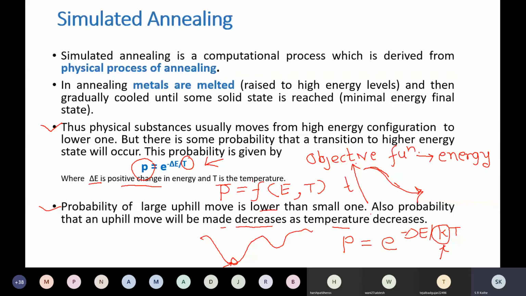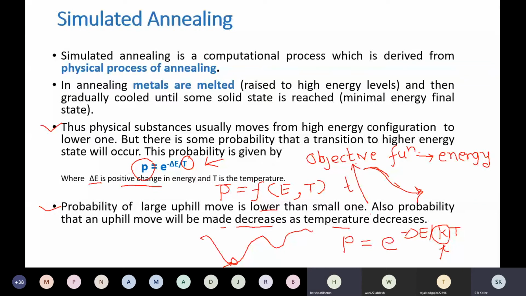If it is very slow, then time will be wasted, although you will get the global minimum. So we want something in between. At low temperatures, a lot of time may be wasted after the final structure has already been formed. That means you will get a solution, but you will be performing iterations for a longer period of time, although you have reached the solution. Therefore, an optimal annealing schedule is desired.